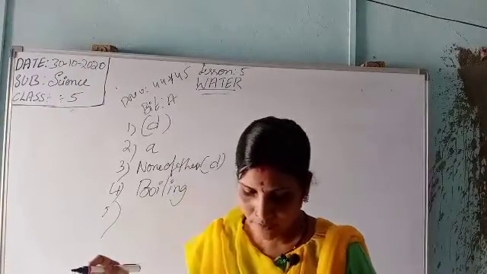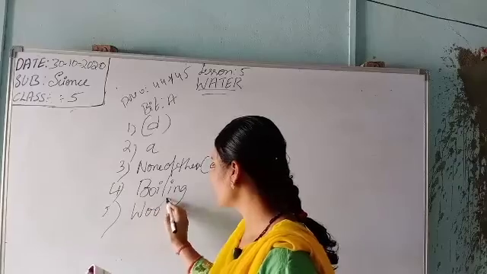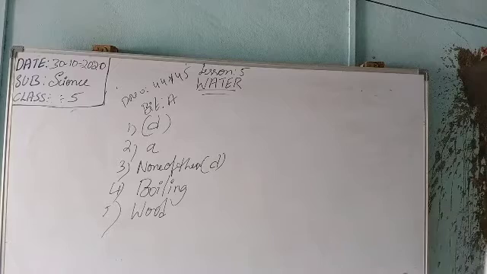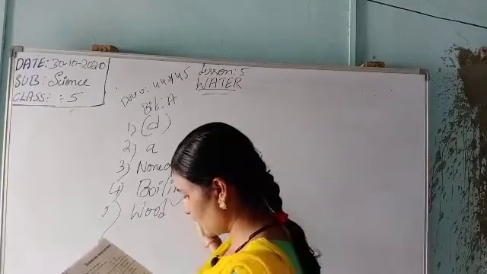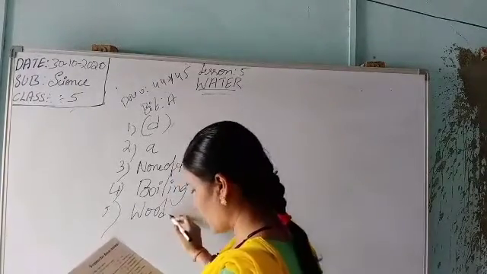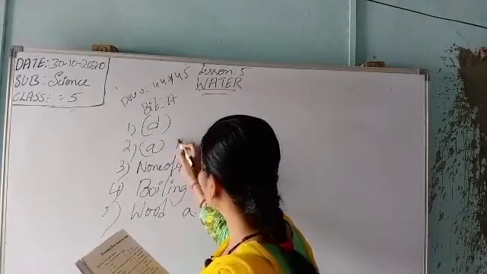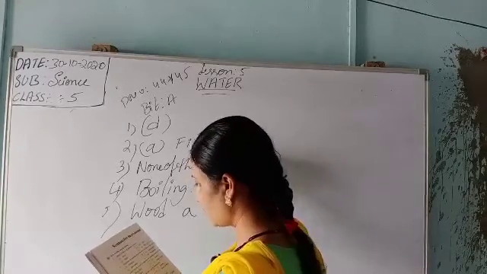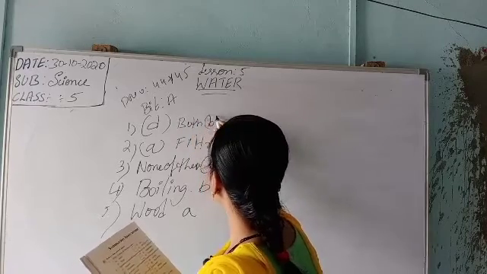Which of these will float on water? Wood will float on water. These are the 5. Pick the correct answers that we have read. First, boiling is B. Wood is A. So here A, it is filtration, both B and C.